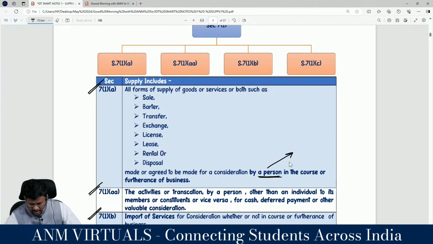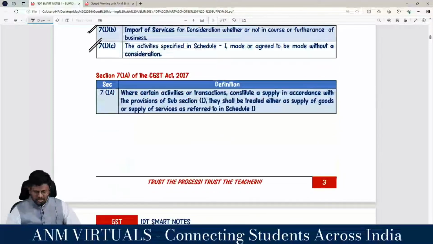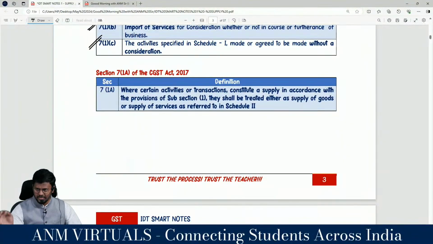In the person, there is an exception in section 7 subsection 1 clause AA. In the course or furtherance of business, there is an exception in section 7 subsection 1 clause B. Correct? Sir, made or agreed to be made for a consideration, there is an exception in section 7 subsection 1 clause C. Right. So once it falls under section 7 subsection 1, either clause A, AA, B or C,